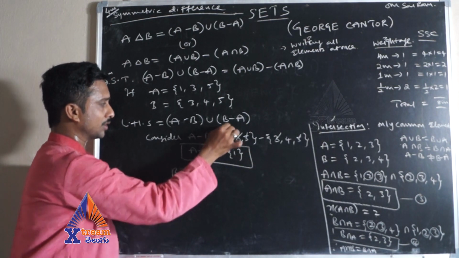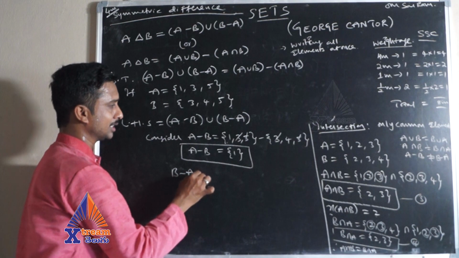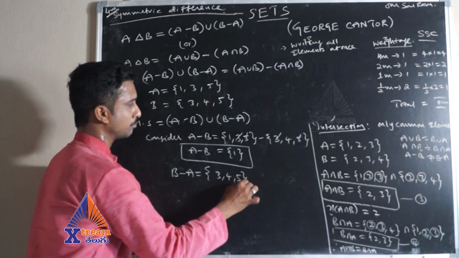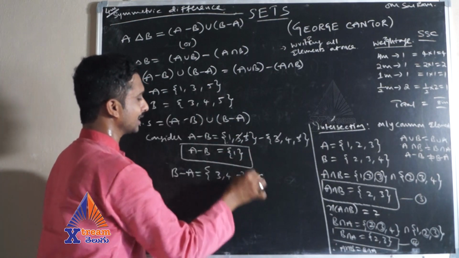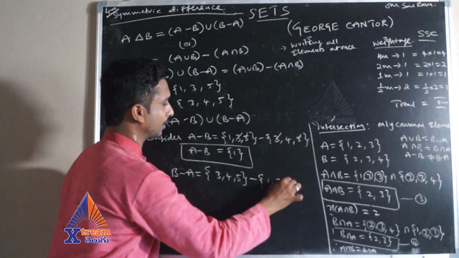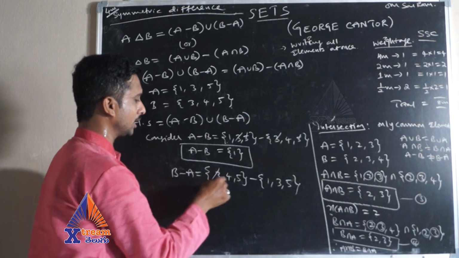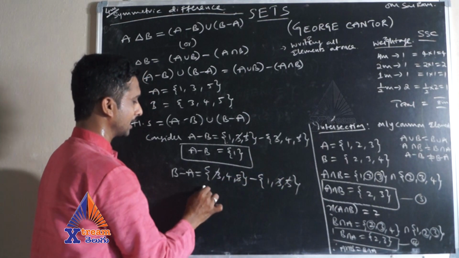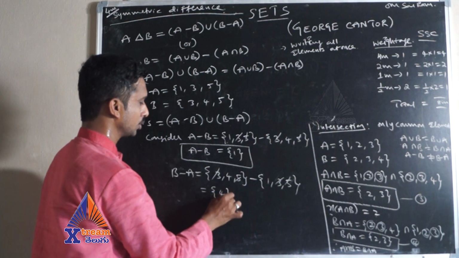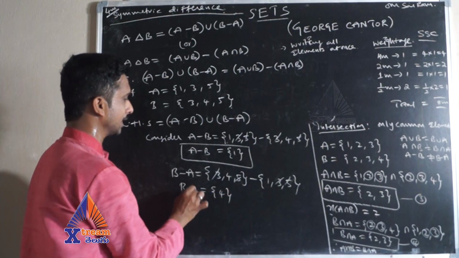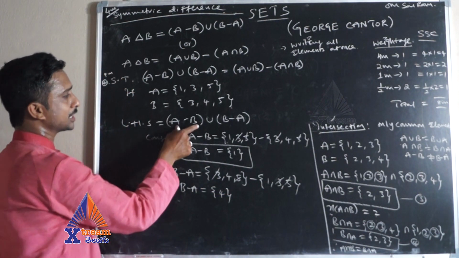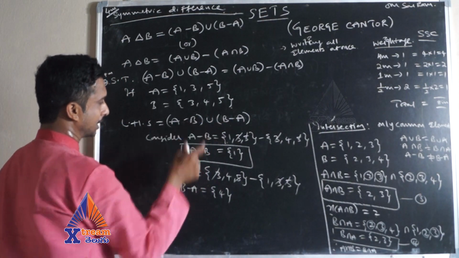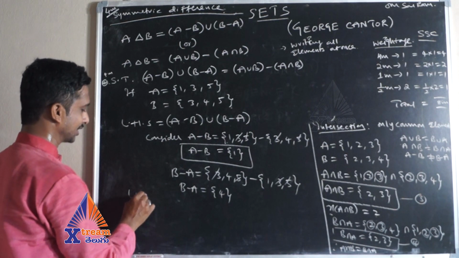Next, coming to B minus A. What are the B elements? 3, 4, 5 minus A, which is 1, 3, 5. Now 3, 5 and 3, 5 cancel, and the leftover element is 4. So this is B minus A. Now I have A minus B and B minus A. Let me take the union of these elements, that is my LHS.